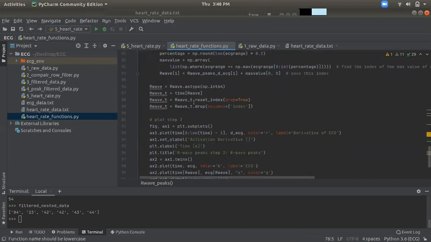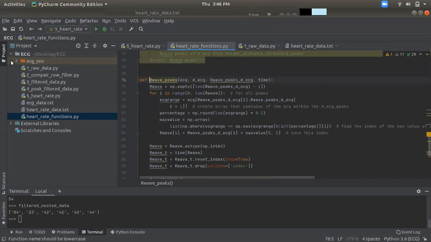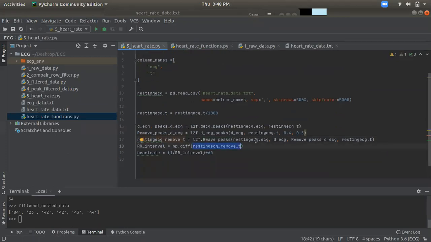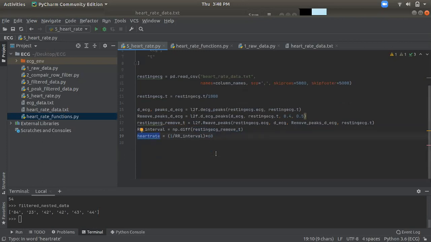After this, we get the difference between the resting and the removed T, and we make the heart rate into 60. Then we plot the graph.